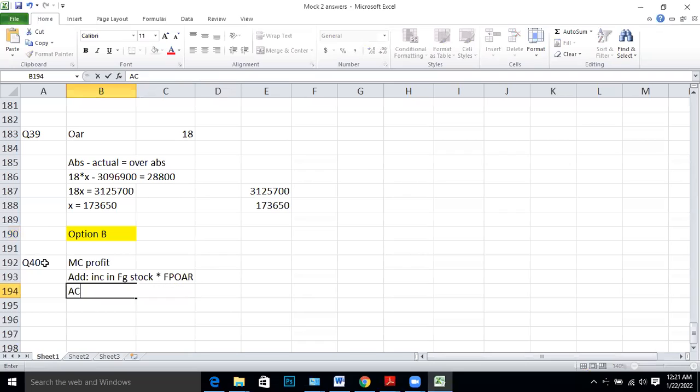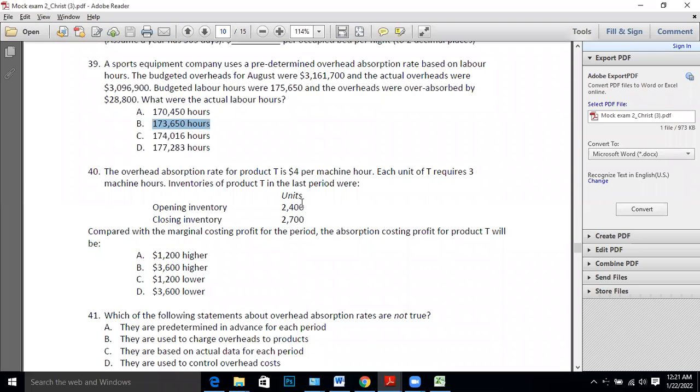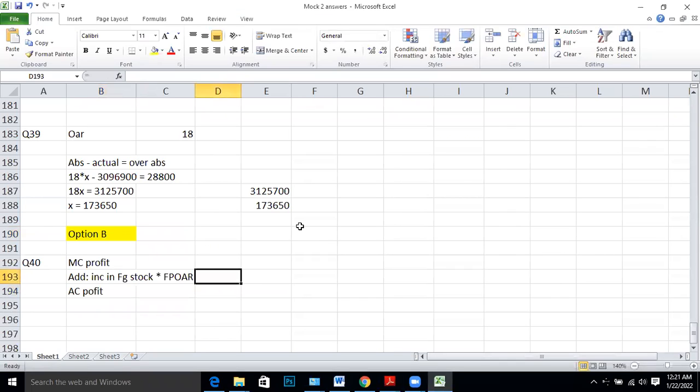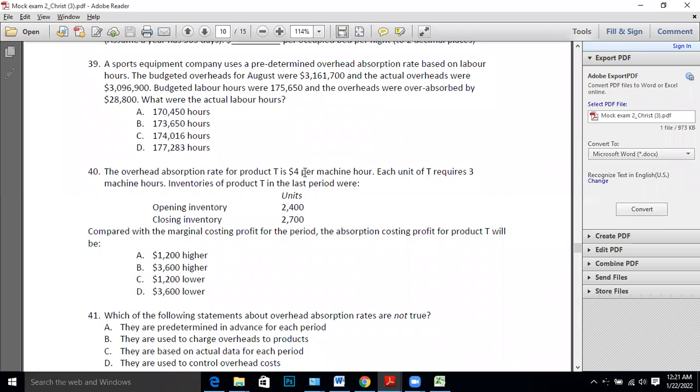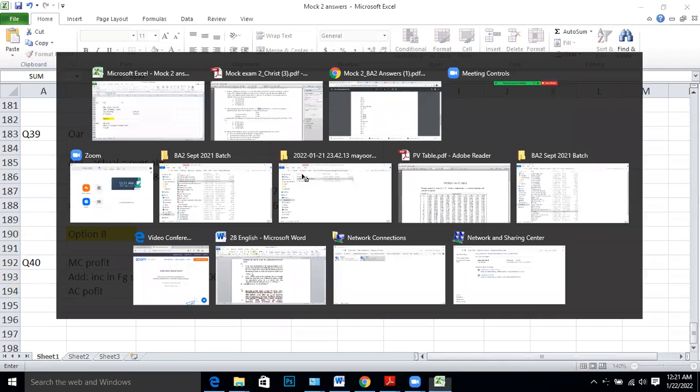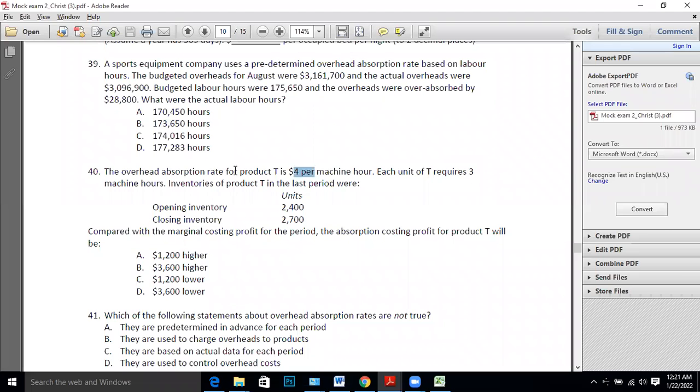That will give you the absorption costing profit. So we don't know marginal costing profit, but we know this figure. Stock increased from 2,400 to 2,700, so the increase is 300, multiplied by the fixed production overhead absorption rate of 4 per machine hour.